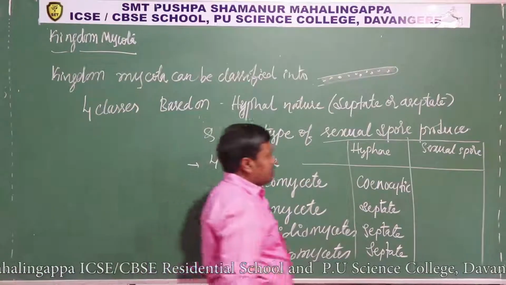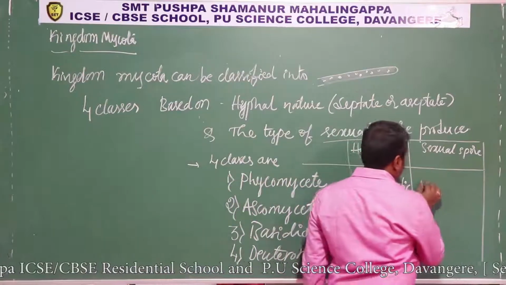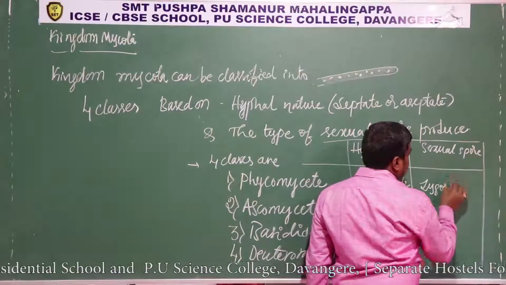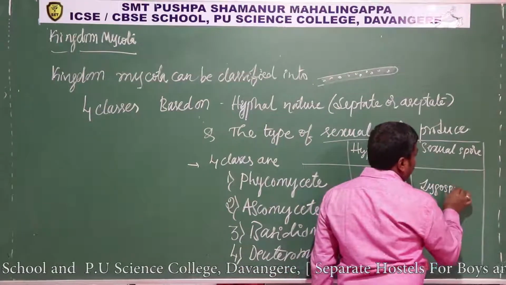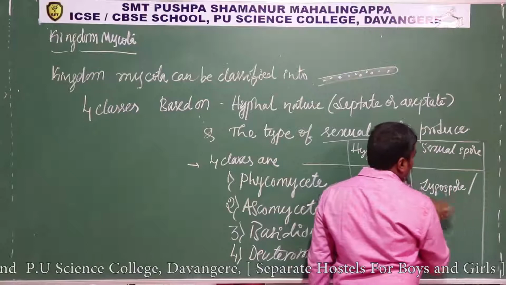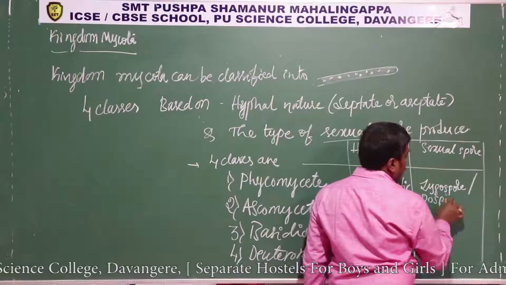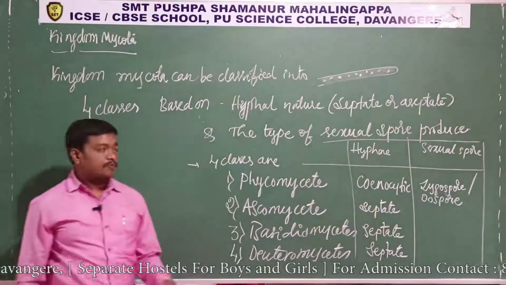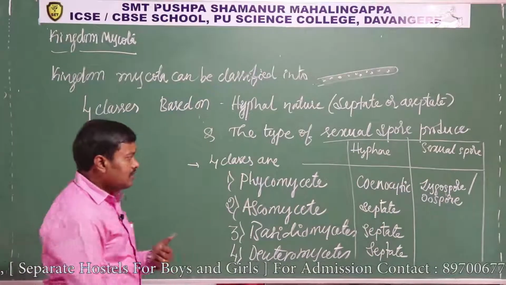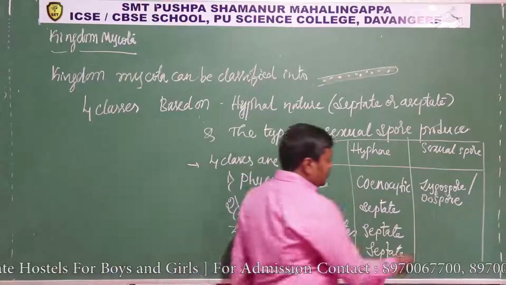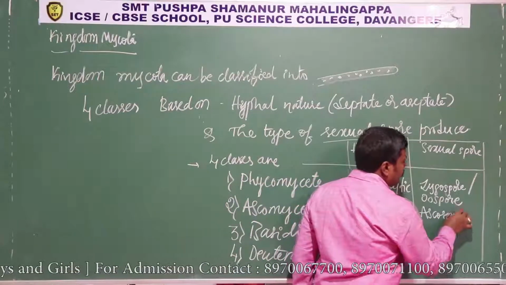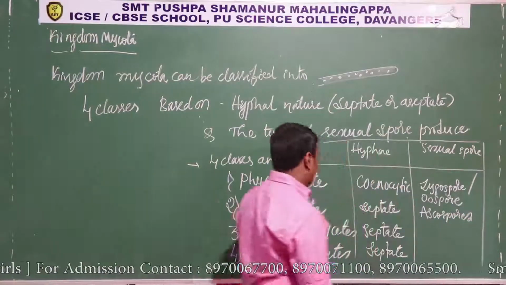And Phycomycete produces two kinds of sexual spores, either zygospore or oospore, whereas Ascomycete produces ascospores as their sexual spores.